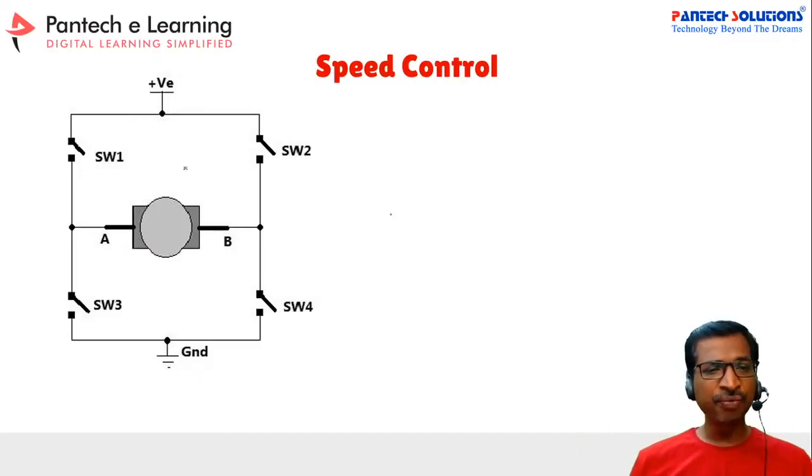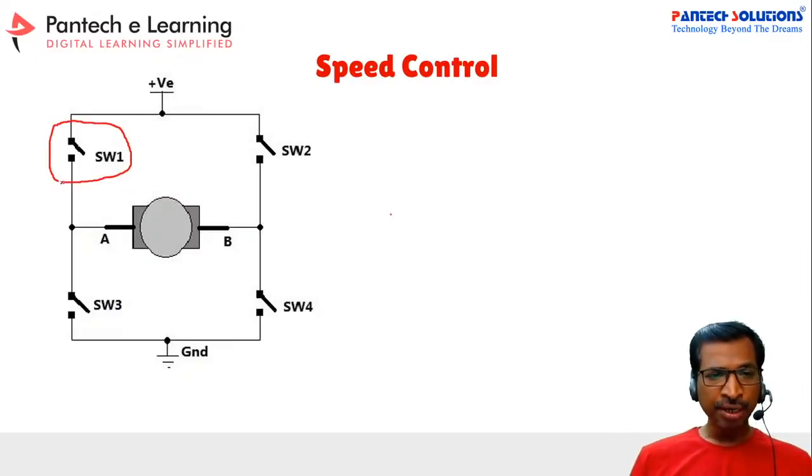In that case, we need 4 MOSFETs, similar to SCR or TRIAC switches. We use either IGBT or MOSFET, and based on the power level you can choose the device. In this application, we choose 4 MOSFETs: switch 1, switch 2, switch 3, switch 4.